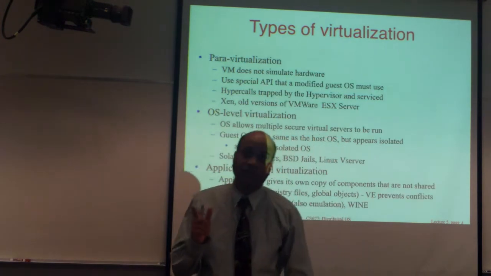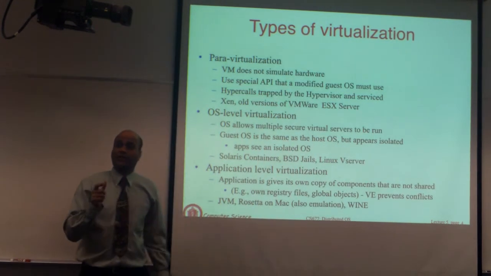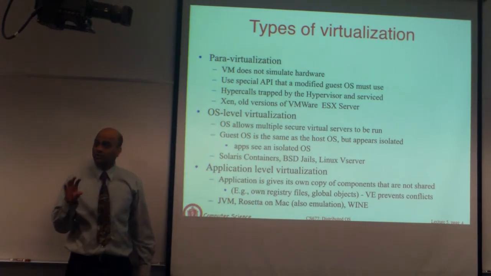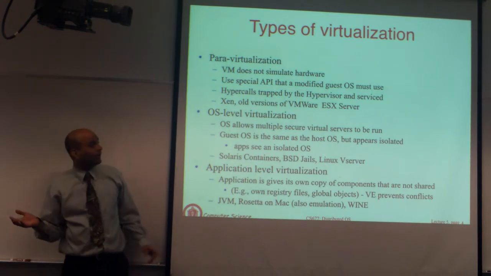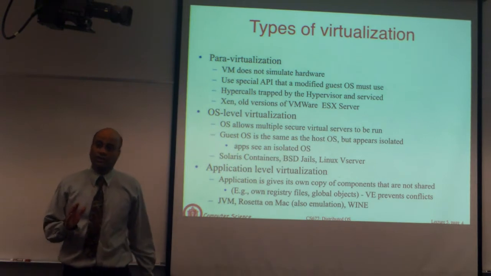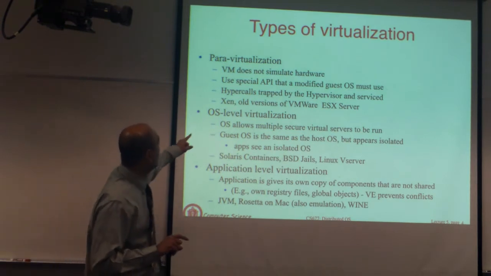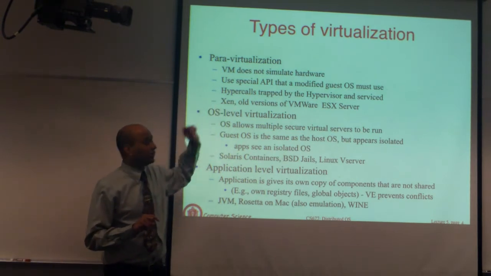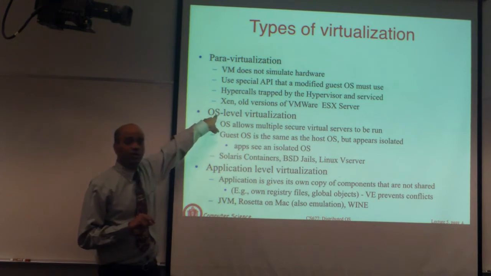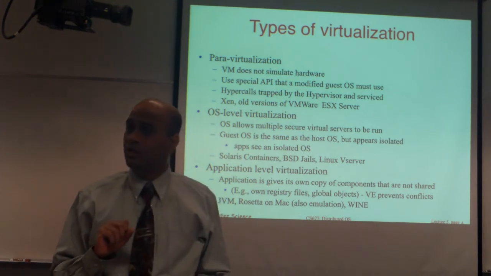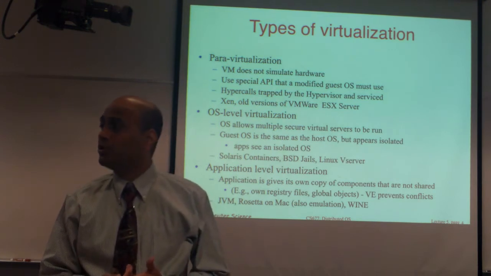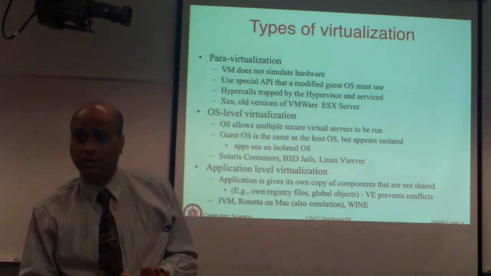But there are special scenarios where you can make some small changes to the operating system in order to run it on the virtual machine. If you use this kind of technique, and we'll see why that even makes sense in just a little bit, you have what is called para-virtualization. So there is Xen. The Xen virtual machine monitor is an example of a para-virtualized technology.